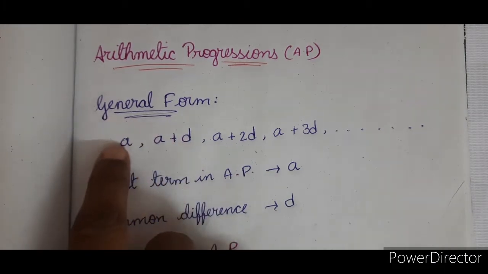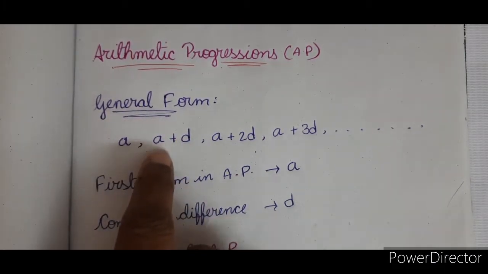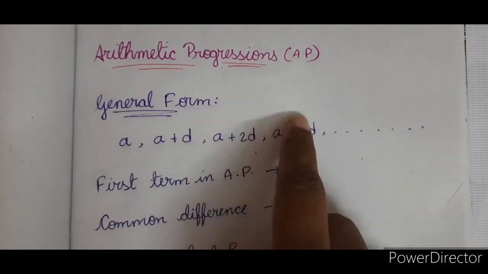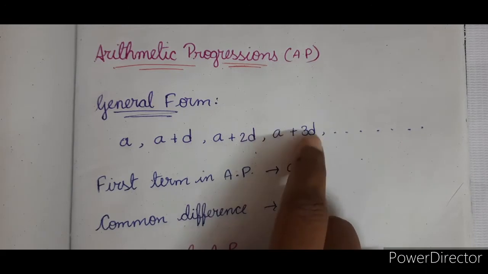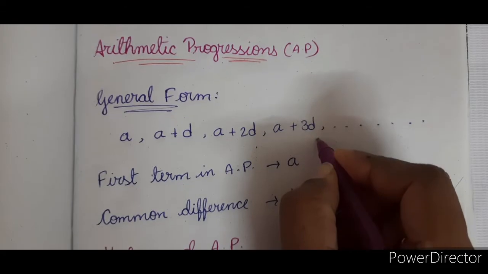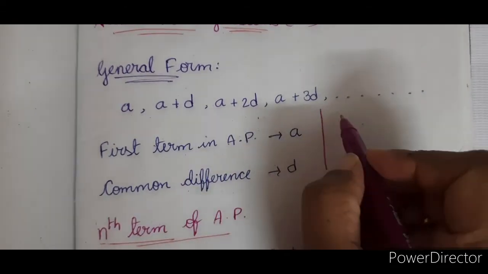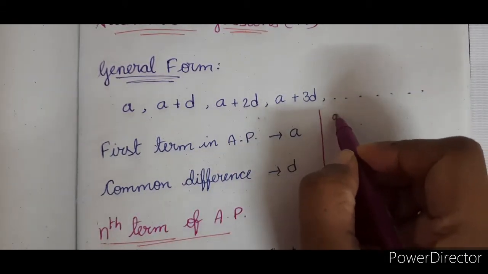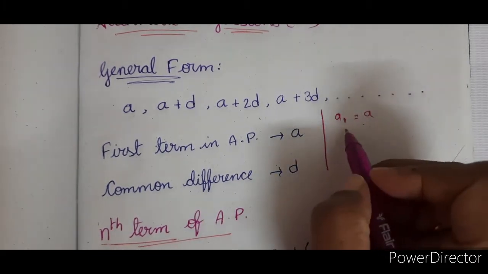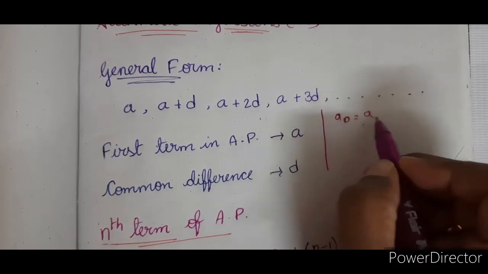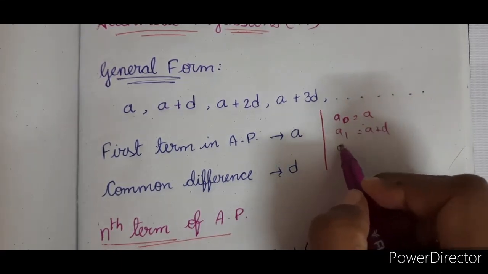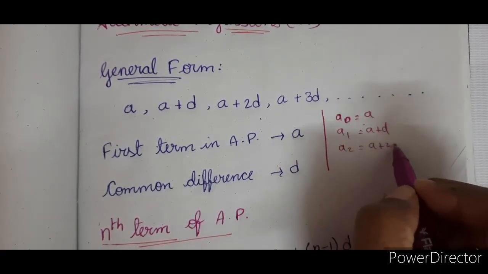That means from the first to the second term we can go by adding D. From the second to the third term also by adding D. From the third to the fourth also we are going by adding D. That means here there is a common difference in the terms. Let me explain what is meant by common difference here. See, the first term, let me write it as A1, which is equal to A. Or suppose A0 is equal to A. Now A1 is equal to A plus D, right? The other term, A2, is equal to A plus 2D.